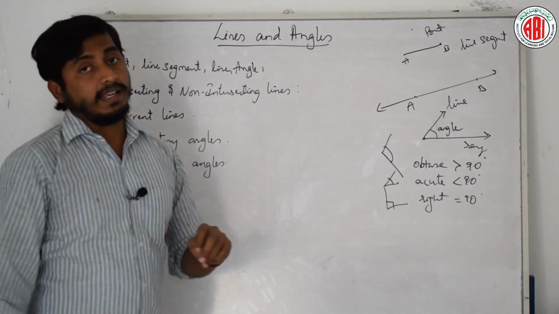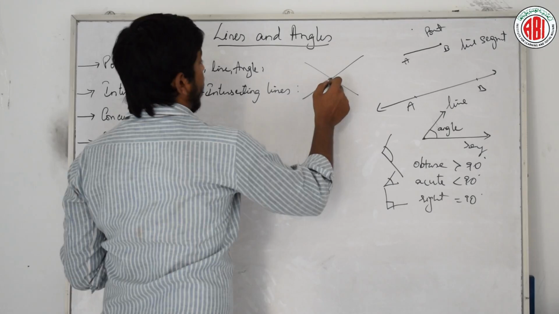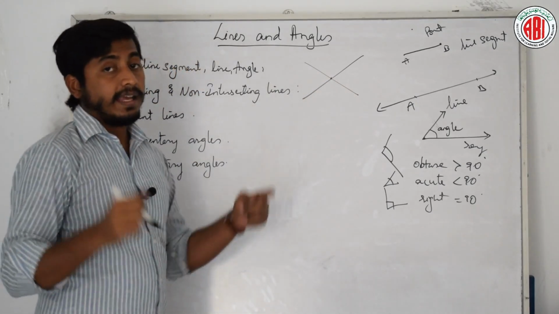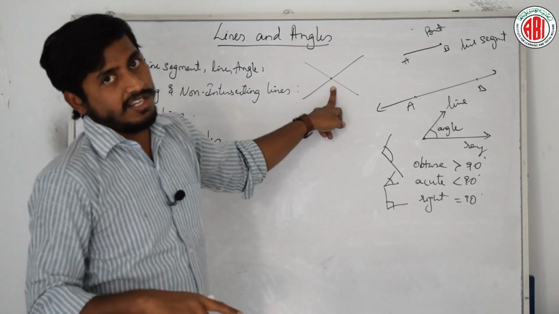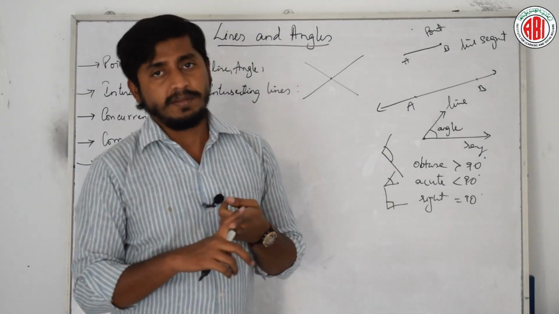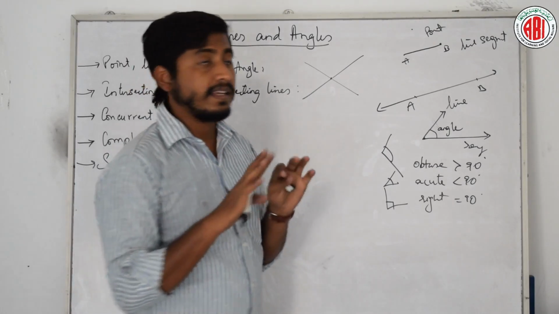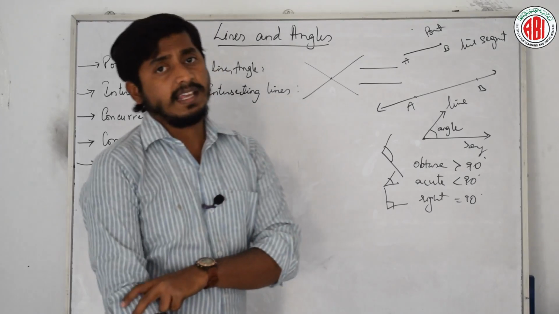Intersecting and non-intersecting lines. If there are two lines touching each other at one point, that is called an intersection, right? Wherever the lines might be, they always intersect until and unless they are parallel. Is it clear?